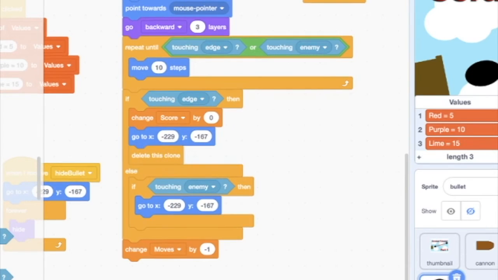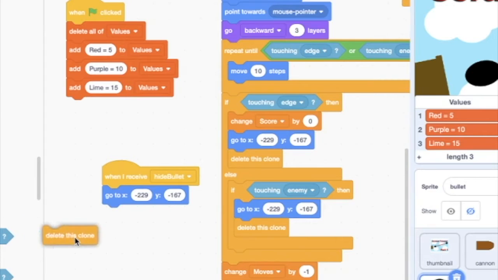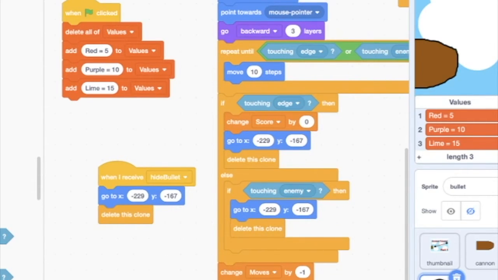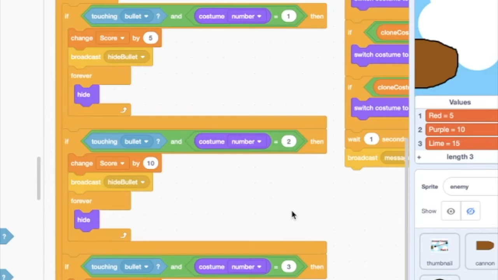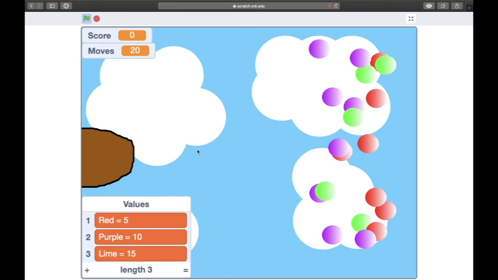We want to delete this clone. When I receive hide bullet. Wait, where did we put that hide bullet thing? Oh, yeah, to hide the bullet. Okay.